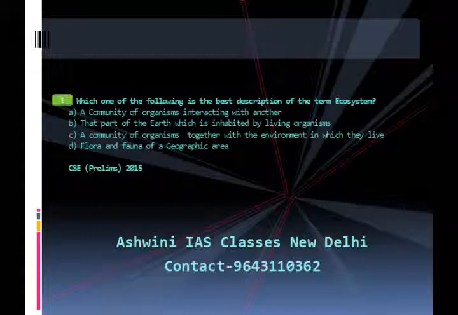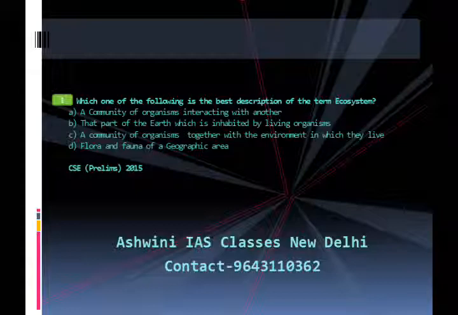The answer is C, that is a community of organisms together with the environment in which they live. A brief explanation of this answer. All the organisms and the abiotic components which I have discussed in my previous lecture of environment form the ecosystem of the place. Thus, ecology deals with the organism and its environment.